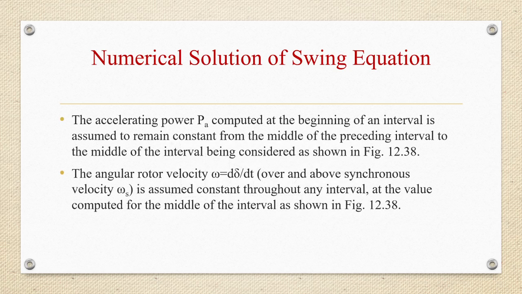Angular rotor velocity omega, which is d delta by dt over and above synchronous velocity omega s, is assumed constant throughout any interval at the value computed for the middle of the interval.